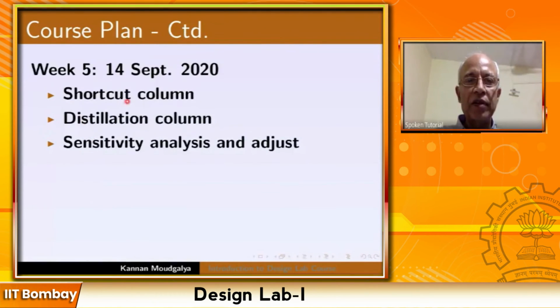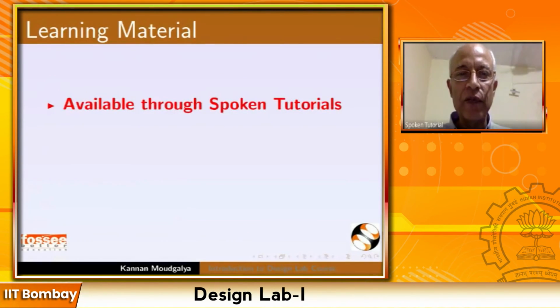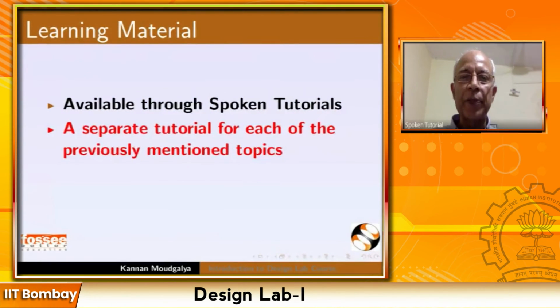Week 5, shortcut column, distillation column, sensitivity analysis and adjust. Week 6, heat exchanger, shell and tube heat exchanger and absorption column. Okay. These are available through spoken tutorials. A separate tutorial for each of the previously mentioned topics.